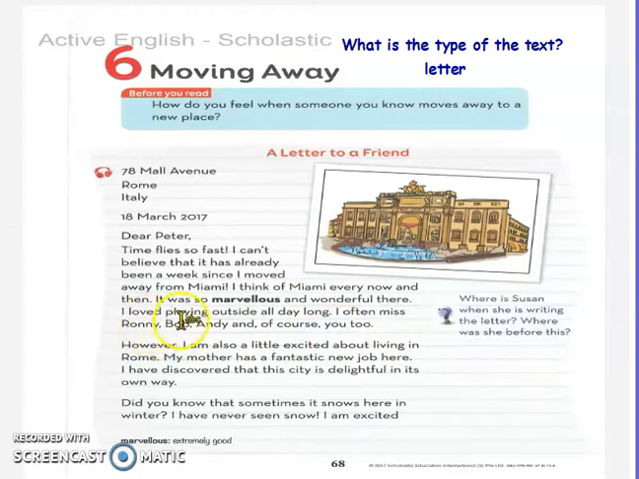I loved playing outside all day long. Here again, she talked about Miami. She loved playing outside all day. I often miss Ronnie, Pope, Andy, and of course you too. Miss means to long for someone.